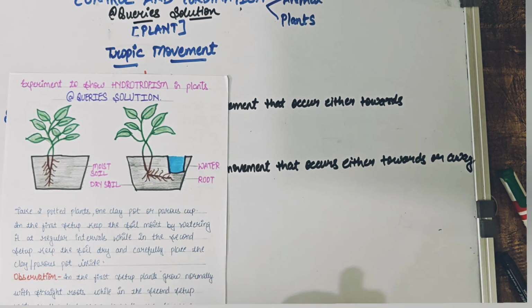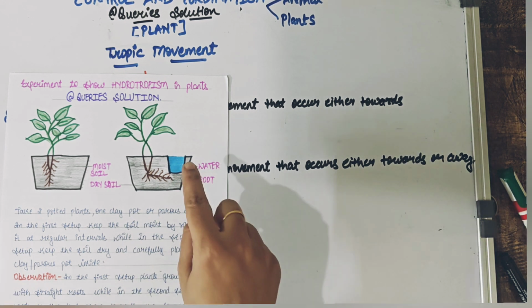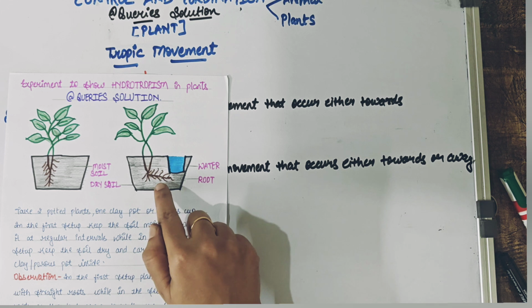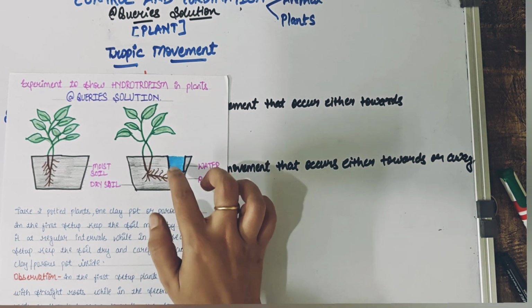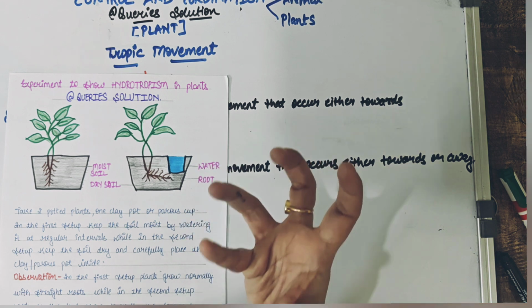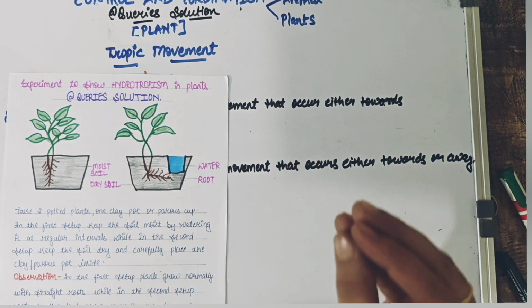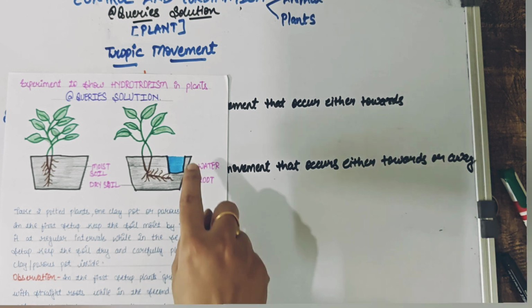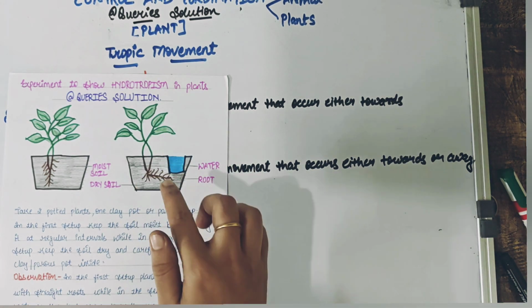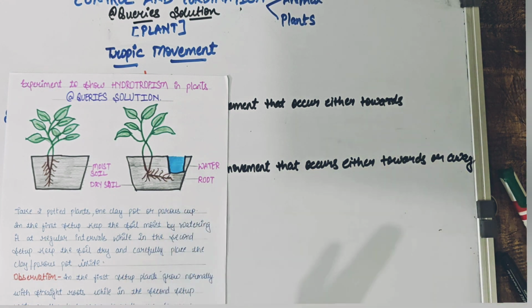So the plant is basically searching for water, because we do know plants require water, right? Now, since we have kept the soil dry and we know that the plant would require water, what have we done as a change? We have kept a porous type of pot. Porous means something which has got holes. So some quantity of water can ooze out of the pot. Such a porous pot we have kept inside this potted plant. Now what is going to happen if we leave this for a few days? What are we going to see?